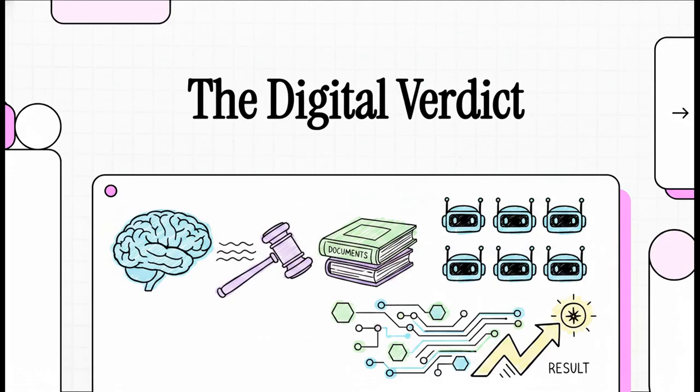We took the official, real-world court documents of a heavily debated legal conviction and fed them into 6 of the world's most advanced AI models. Our goal? To see exactly how impartial machine logic processes human justice. It's this brilliant collision of code and constitutional law, and you're definitely going to want to see how this plays